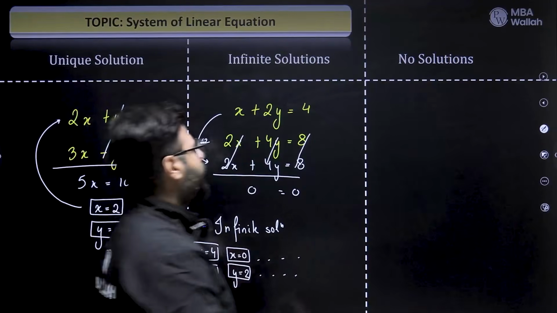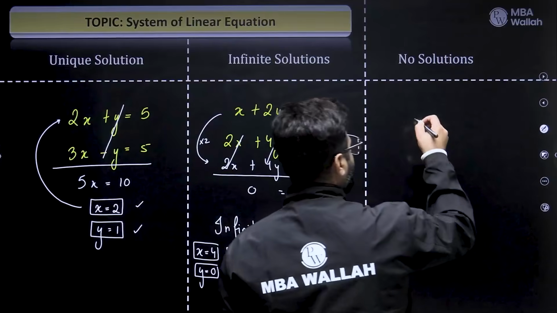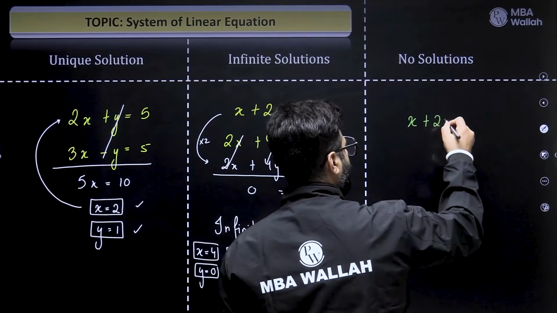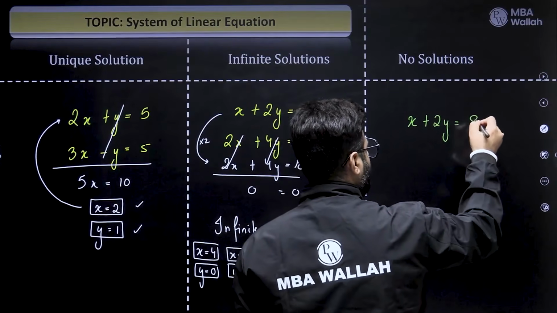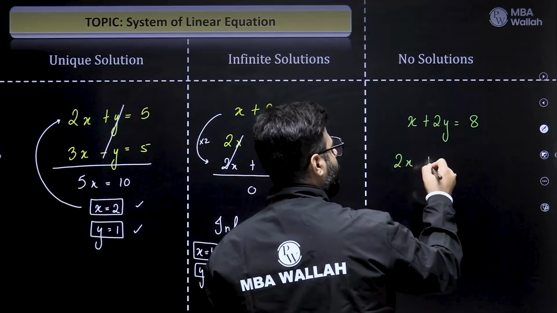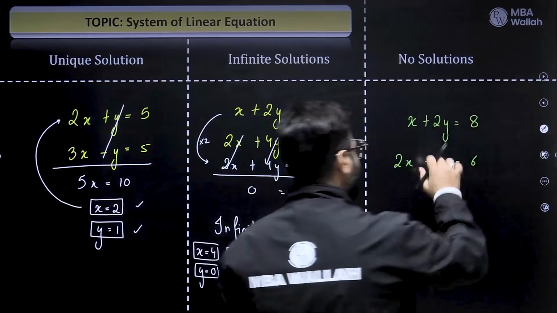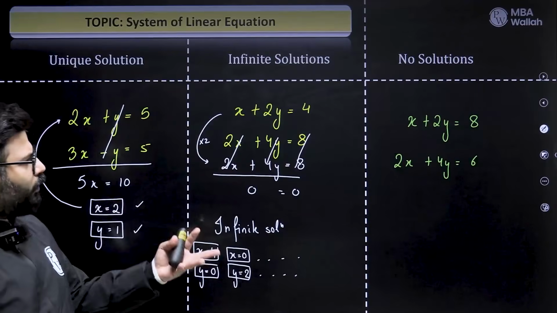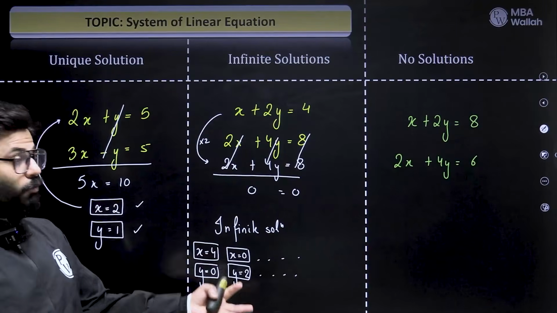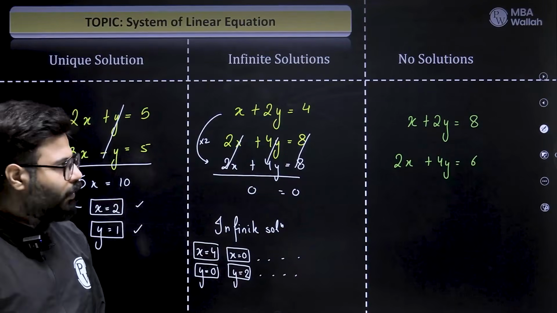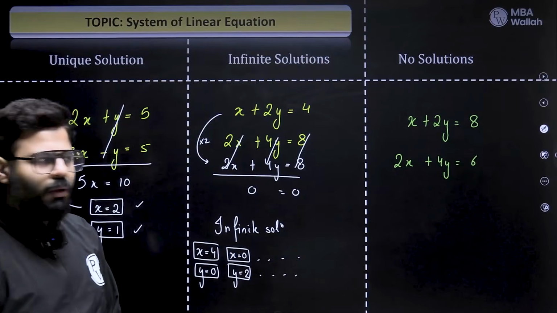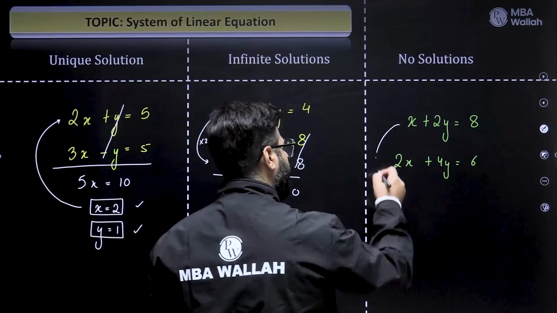And then let's talk about this particular equation. x plus 2y equals 8 and 2x plus 4y equals, let us say, 6. Right? Pause the video, solve this one as well, and observe what happens once you solve them, and you will be intrigued. What happens? Let us try elimination again.